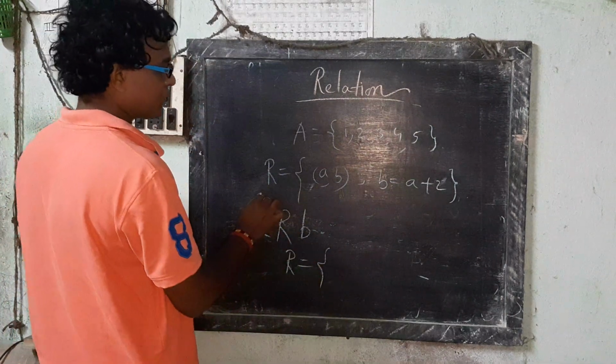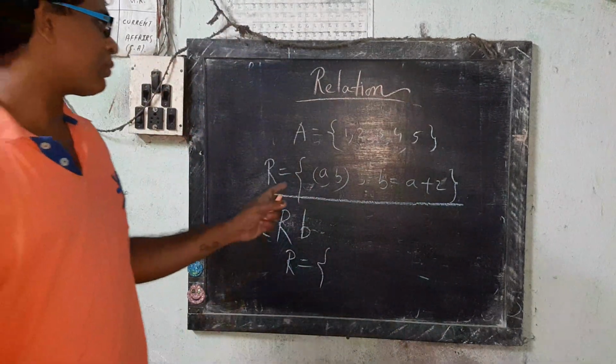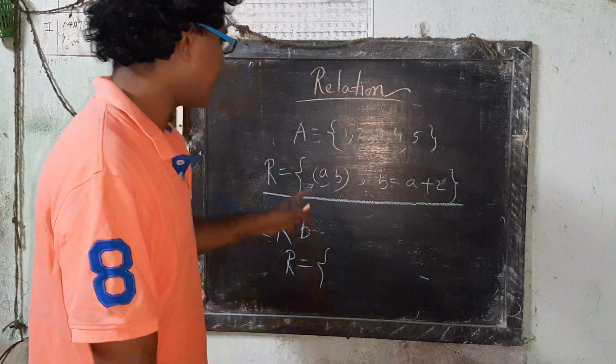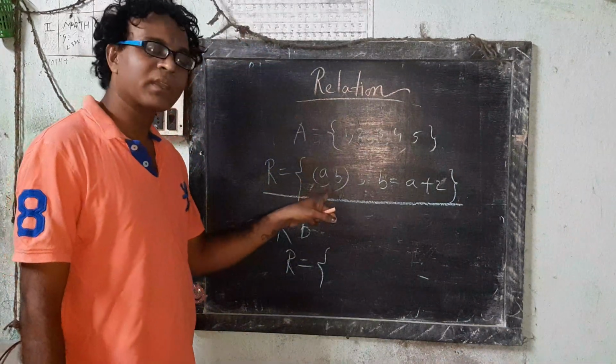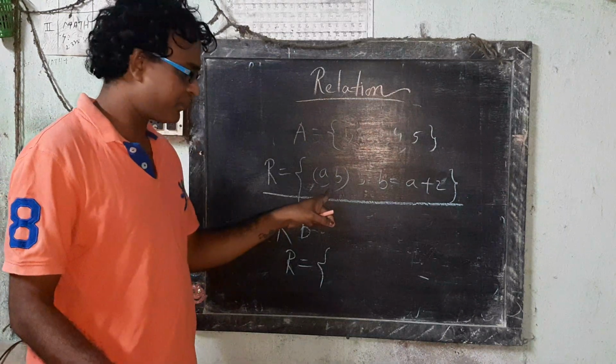This is called, there are two forms of set. Number one roster form and one is set builder form, and this is our set builder form.